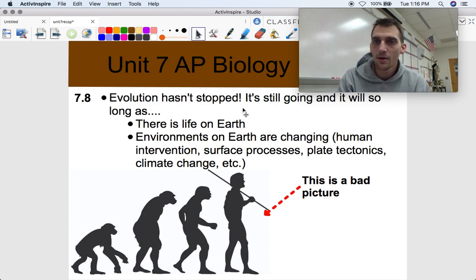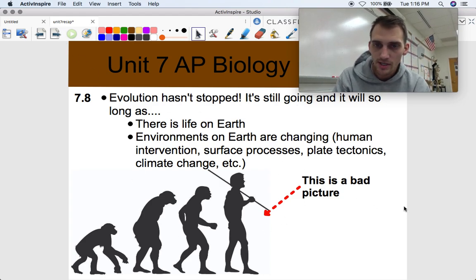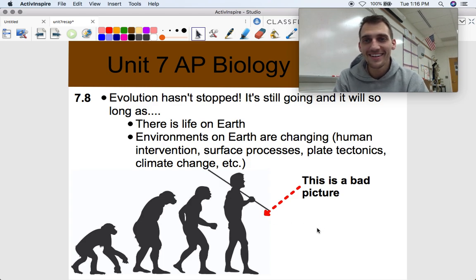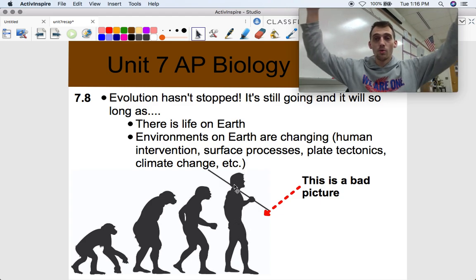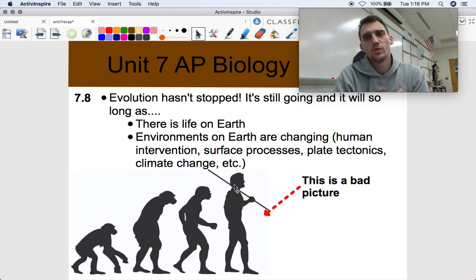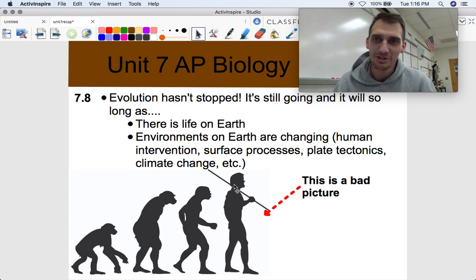Last thing I want to leave you with is that when you Google evolution, you get this picture, and I guarantee you've seen it before. I don't like it. Number one, because it promotes the idea that here's a monkey and it became a human, and the idea that humans come from monkeys, which is not true. It's inaccurate. But people perpetuate that, and so does this picture. The other thing I don't like about it is that it suggests that we're done with evolution. Like, here's the human, we're done, we're evolved, we did it, we're the best. Yes, we're the best adapted. Look at us, natural selection, right? And that's not true either. Evolution is still happening. Human evolution is still happening, and it will continue.